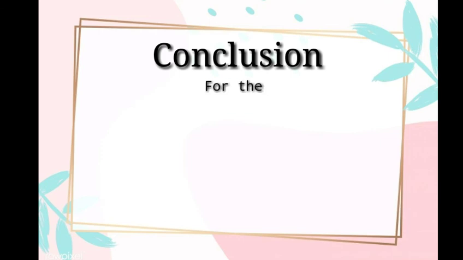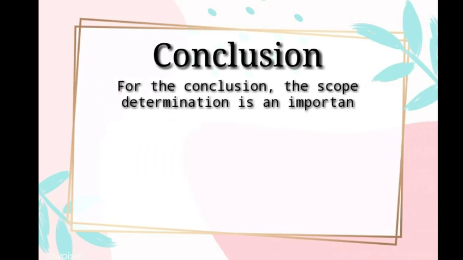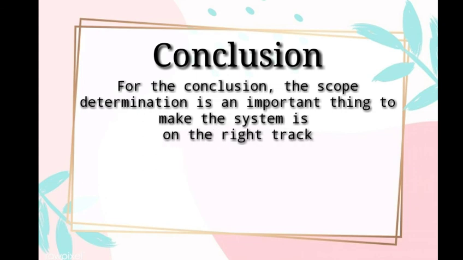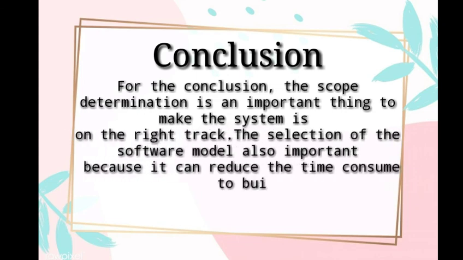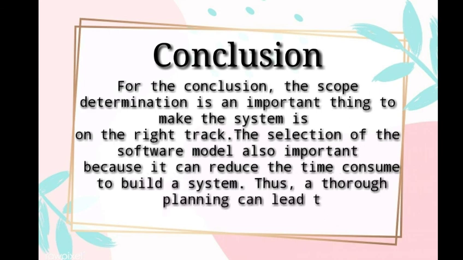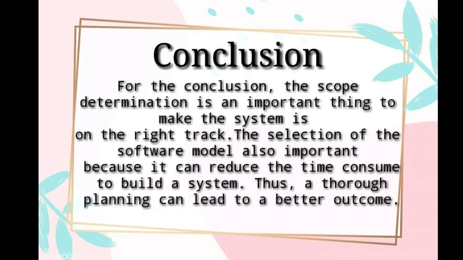For the conclusion, the scope determination is an important thing to make sure the system is on the right track. The selection of the software model is also important because it can reduce the time consumed to build a system. Thus, thorough planning can lead to a better outcome.